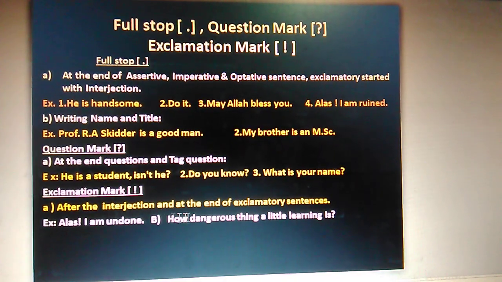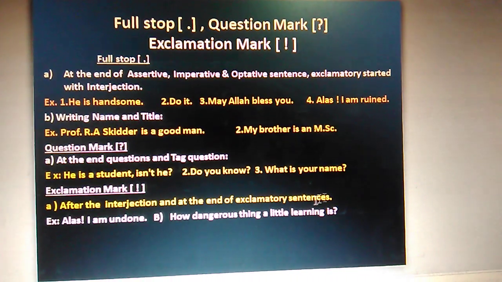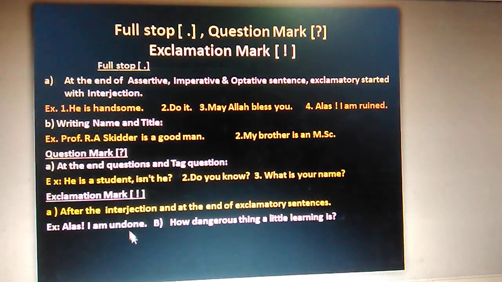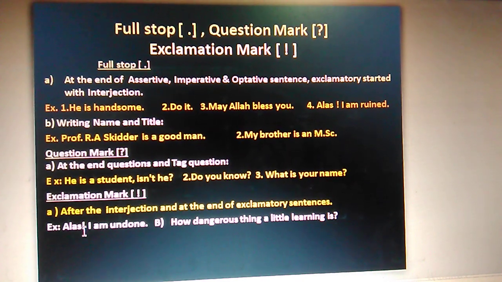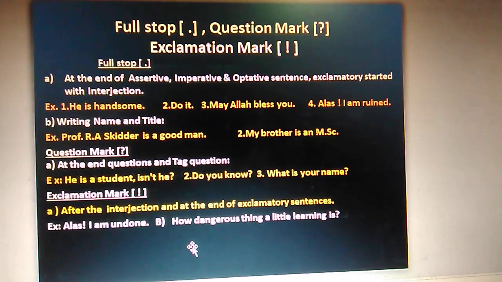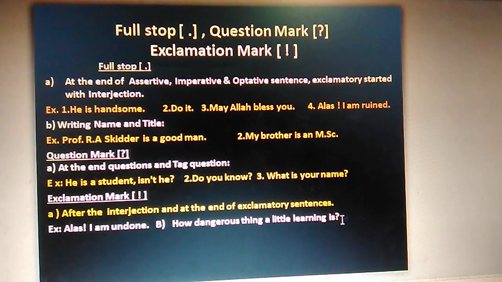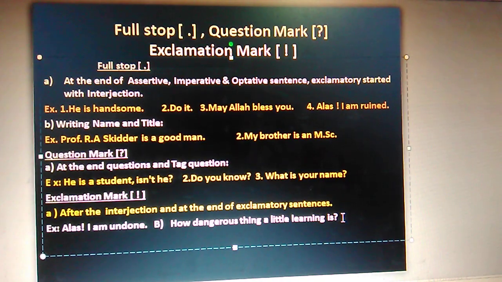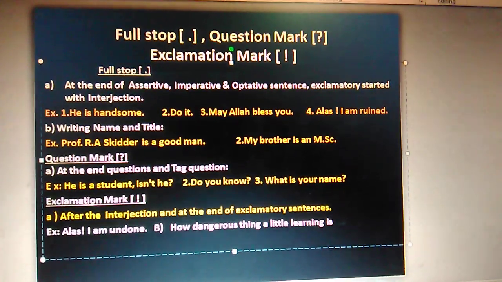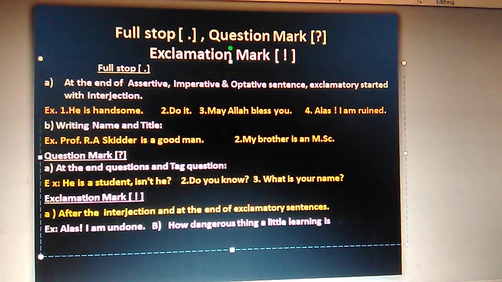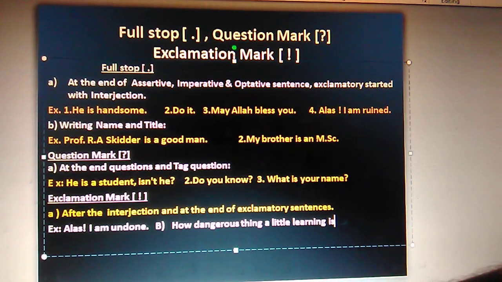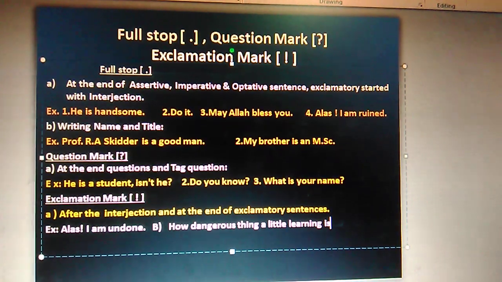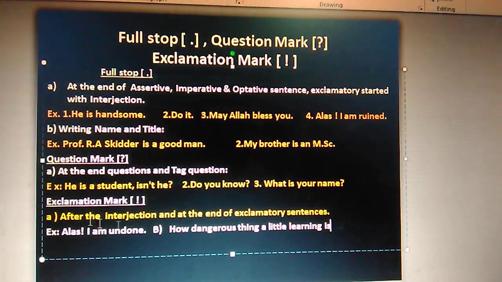So after the interjection and at the end of exclamatory sentence, alas, abandoned. So after the alas, there is the sign of exclamation. And how dangerous thing a little learning is. This is not question mark. That will be interjection. So there will be the sign of exclamation.